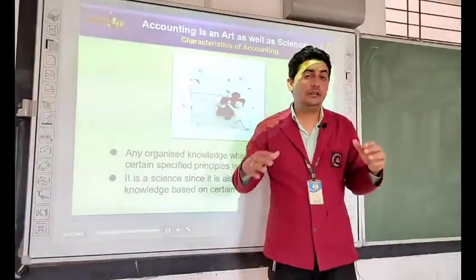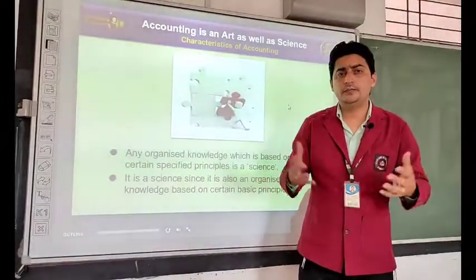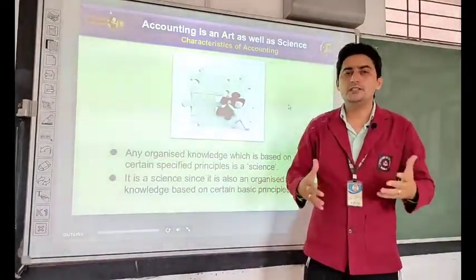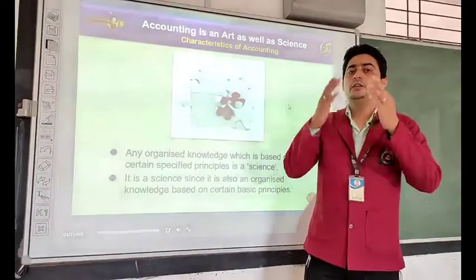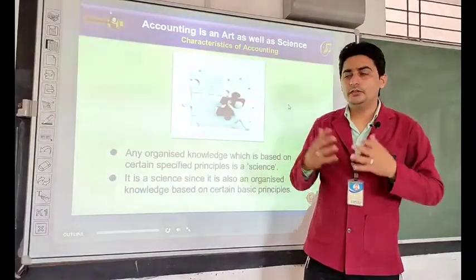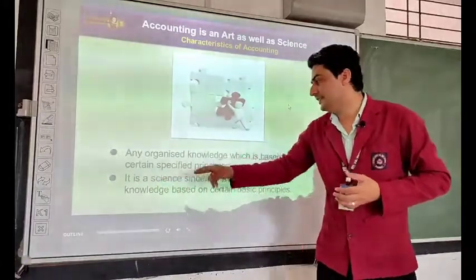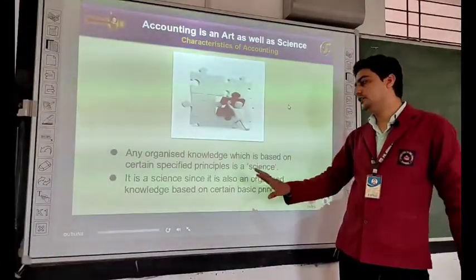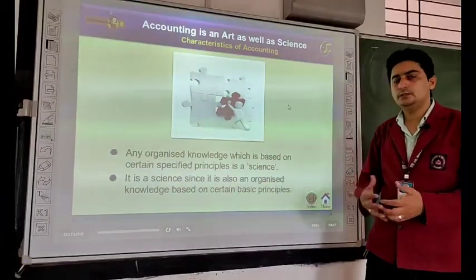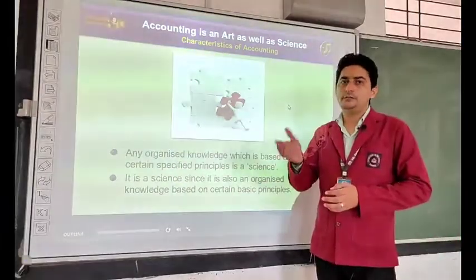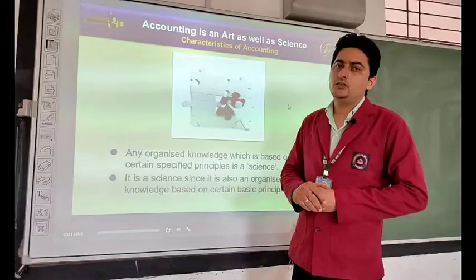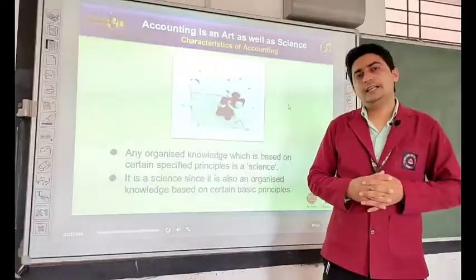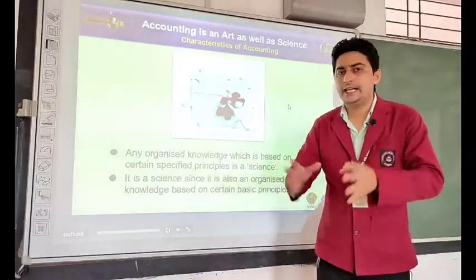In accounting, you have different kinds of principles, different rules and regulations, concepts and conventions of accounting, on the basis of which you have to do accounting. So that's why it is known as science. It is a science since it is also an organized knowledge based on certain basic principles. So there are certain basic principles on the basis of which we are doing journal entries. So accounting is an art as well as a science.